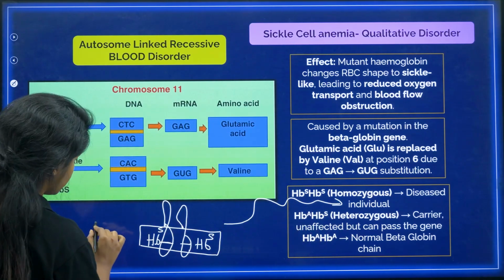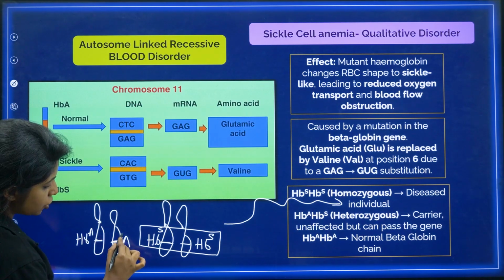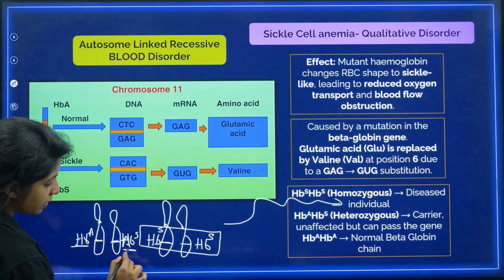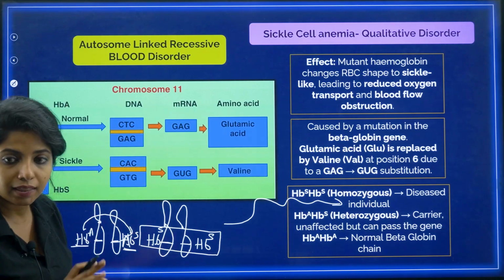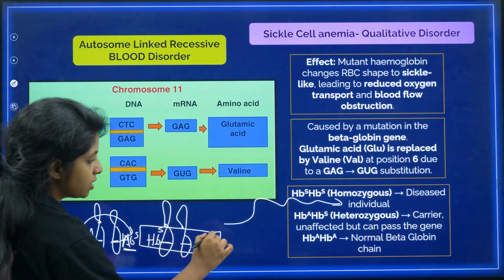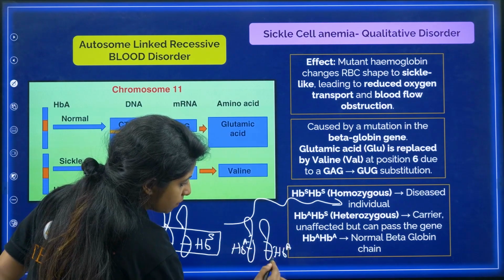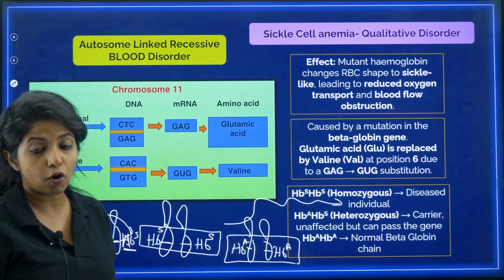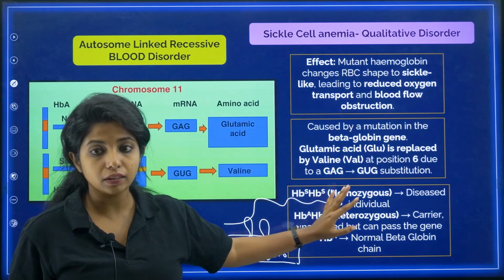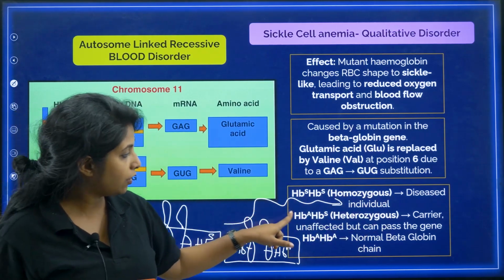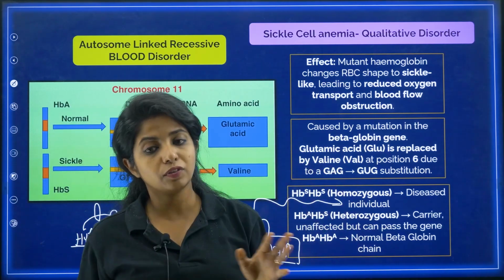When the condition is like this, where you have one allele which is normal, HbA, and the other allele which is affected, that is HbS, in that case, since there is a normal one, it will dominate, overshadow its effect, and that person will be just a carrier, my dear children. Suppose in the next condition, both are HbA, that means it's a normal condition, normal cell. When both alleles are the same and mutated, homozygous condition, that means a diseased individual is formed. Heterozygous condition means that will be a carrier, my dear children. So over here, do you think that males have more probability, females have more probability?